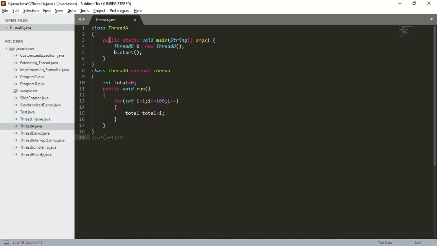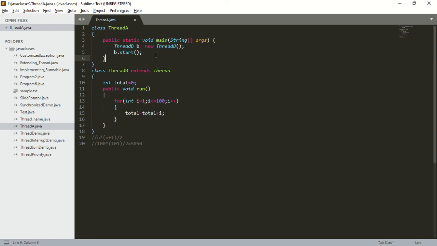Here the value of n is 100. So substitute this 100 into the formula: 100 into 101 whole divided by 2. So what is the value? 50 into 101. So what is 50 into 101? It is 5050. So after completing the for loop, the value of total will be 5050.